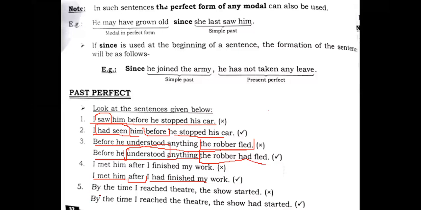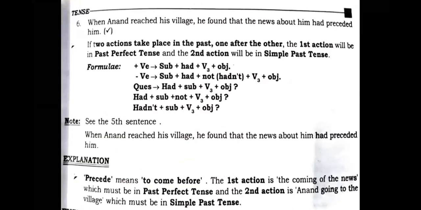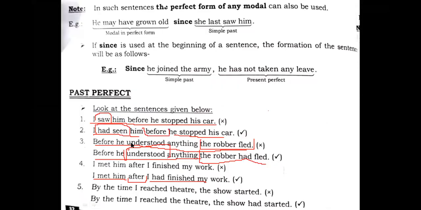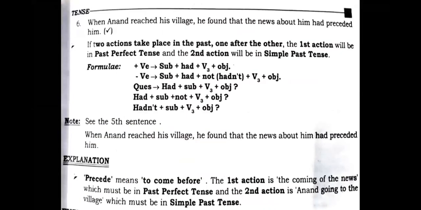By the time I reached there, the show had started. See, "by the time I reached there" is one action, and the other one is here. That means the first action will be in the past indefinite, or you call it the simple past, and the second action will be in the past perfect tense, right? So let's go ahead. Now you see the example.